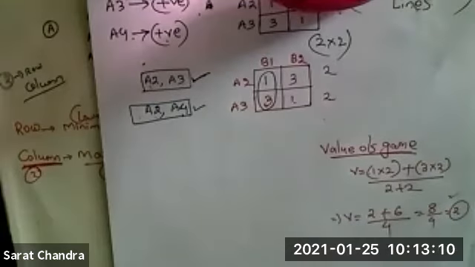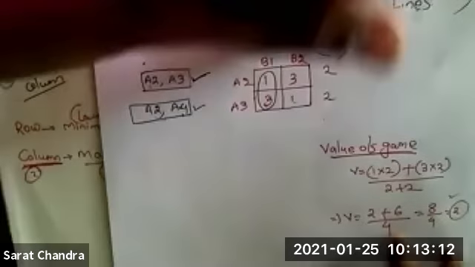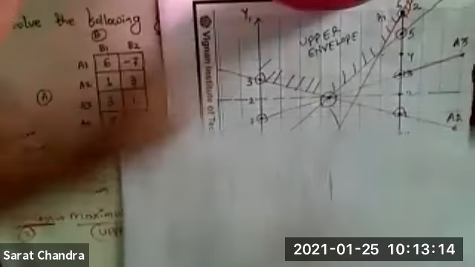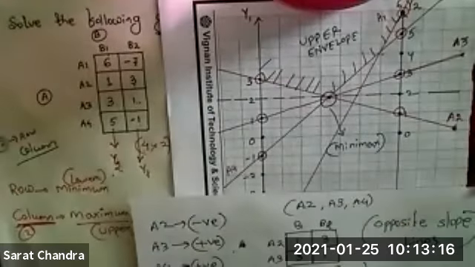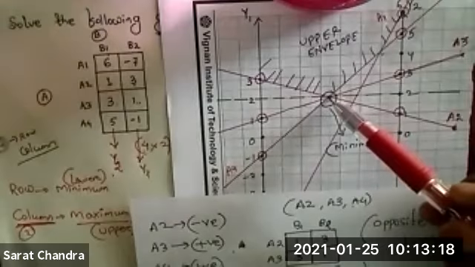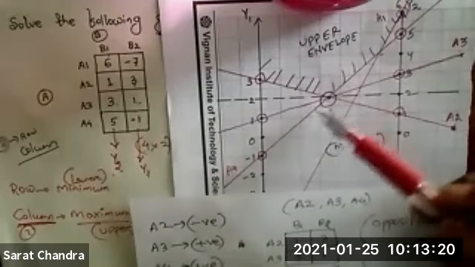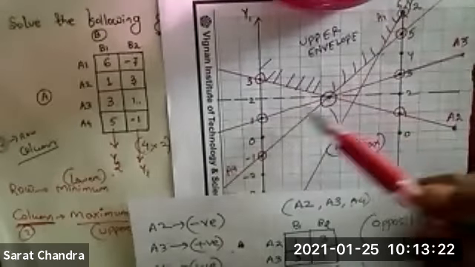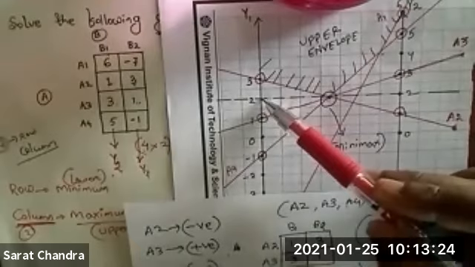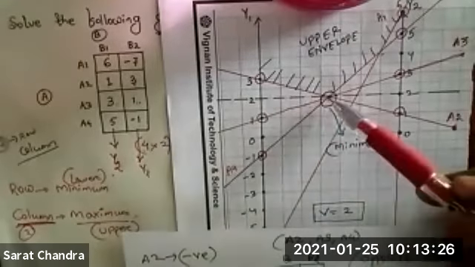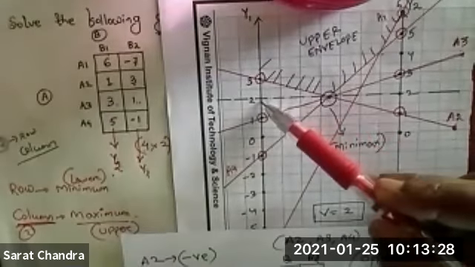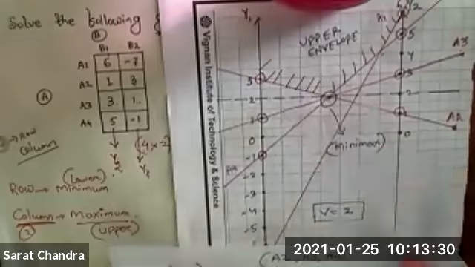Clear? So why I have chosen this question is, suppose in your exam by chance, in a single point 3 lines are passing from the graph, directly you will get the answer that the value of the game is 2. From here, if you draw a horizontal line, directly you will get the answer there, the value of the game is 2.